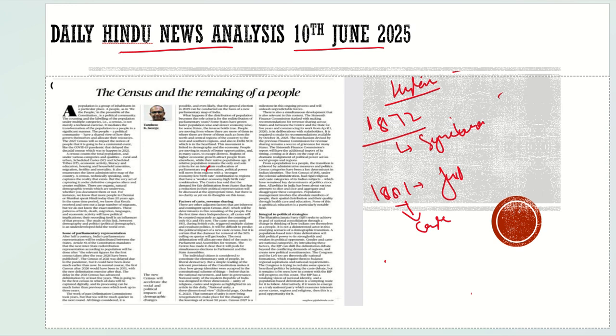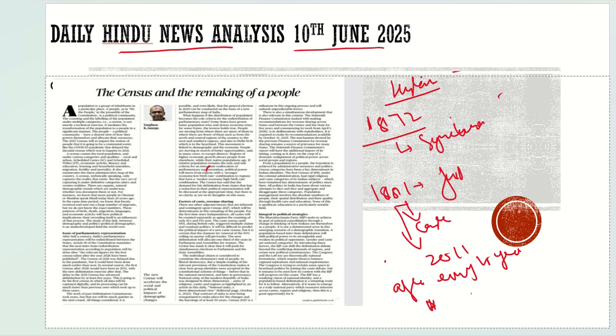From 1881 till 2011, it was conducted after every 10 years. So a point can come to your mind: is it mandatory that the census should be conducted every 10 years? No, there is no such law in our country. Maybe in Japan and other countries, there are laws with respect to the census that it should be conducted in a timely period, but in India it is not like that. It is not mandatory that the census should be conducted. It was a convention followed that it should be conducted every 10 years, and it was followed till independence.